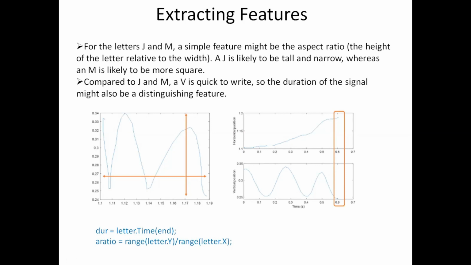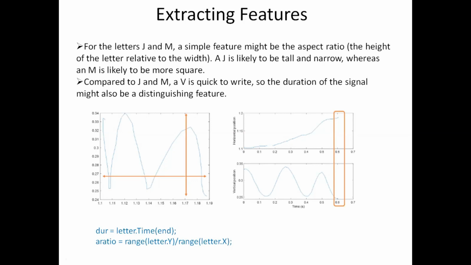So one feature that I will be extracting is the aspect ratio, that is the height of the letter relative to the width of the letter. That is one feature that may be useful for us in doing this classification task.